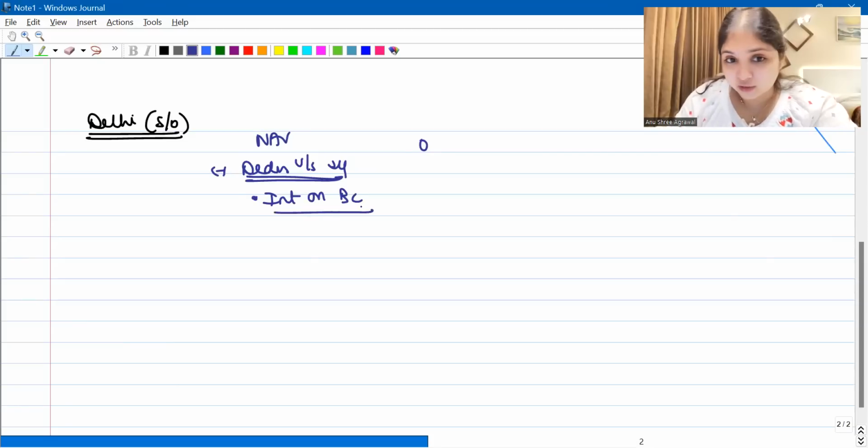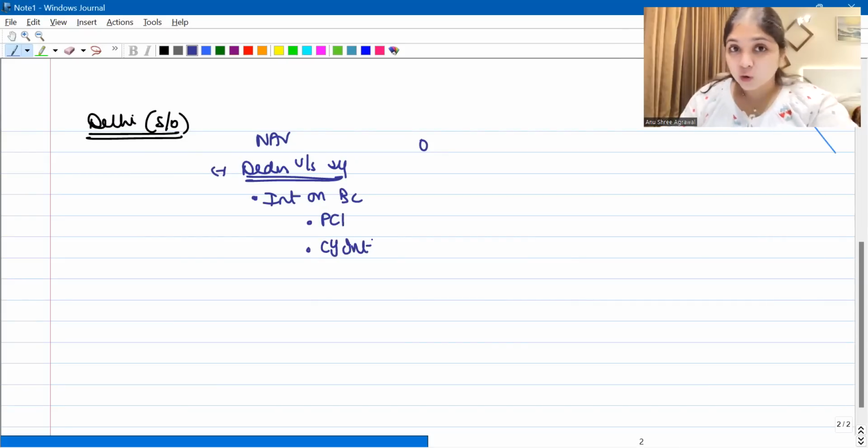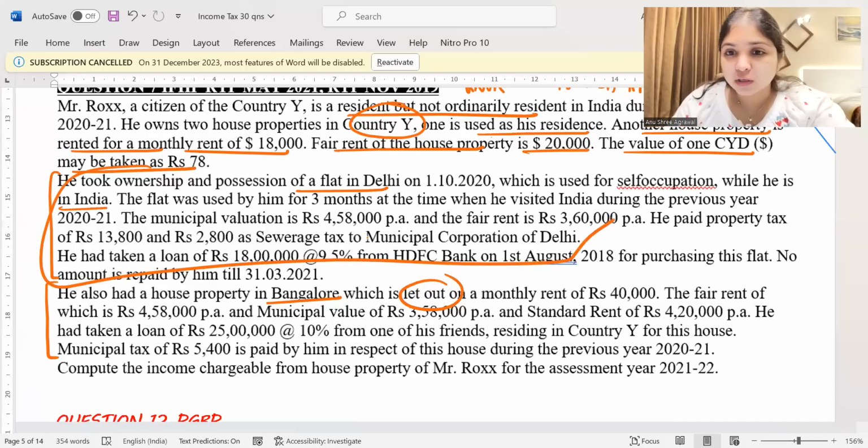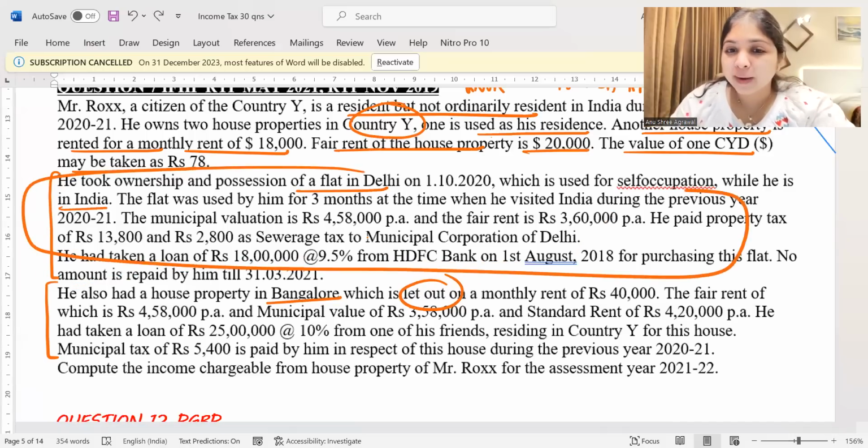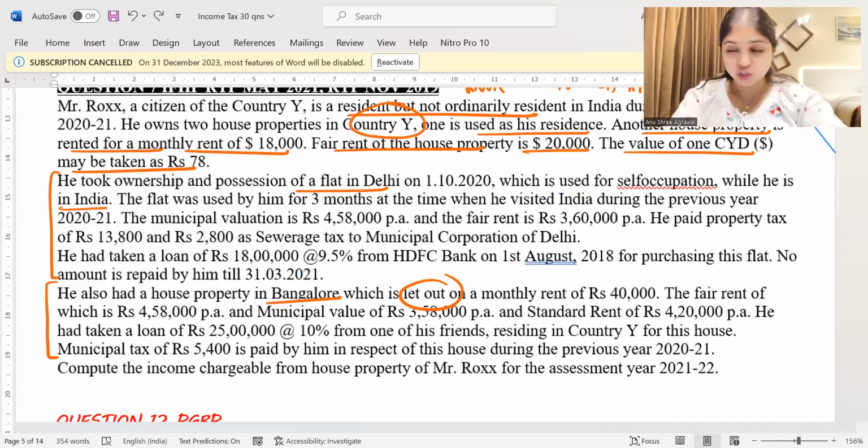As soon as you write interest on borrowed capital, immediately two things should come to your mind. One is the pre-construction interest and the other is the current year interest. Right now, we are in previous year 2021. What do you think? For the self-occupied Delhi house, do we have pre-construction interest? This assessee bought the Delhi house on 1st October 2020.